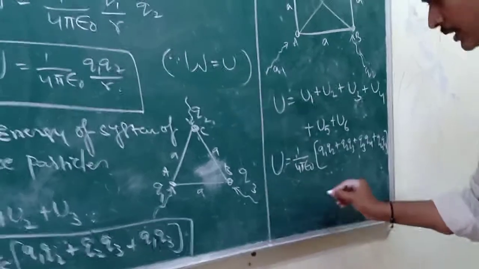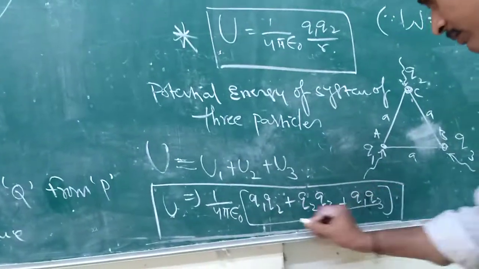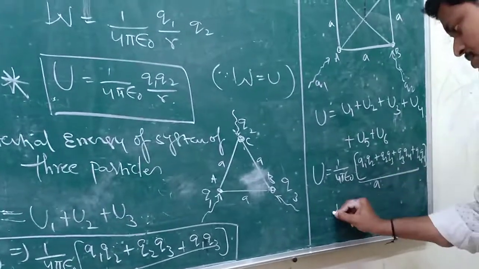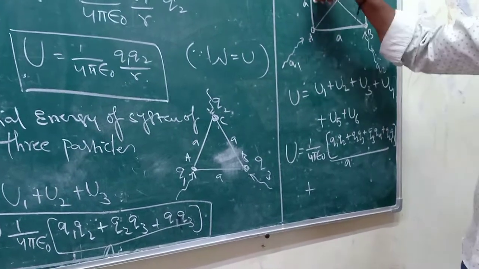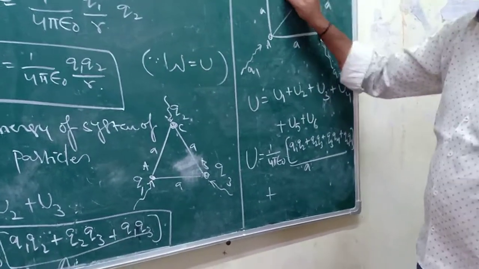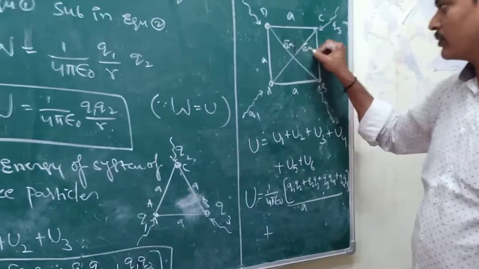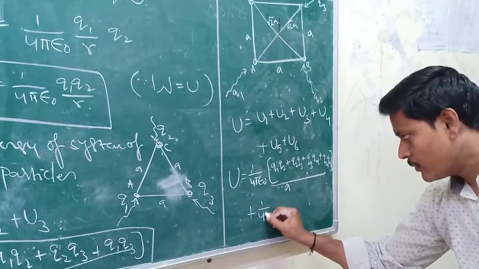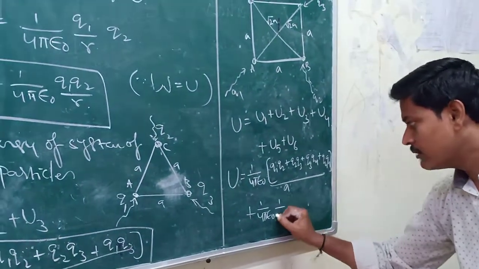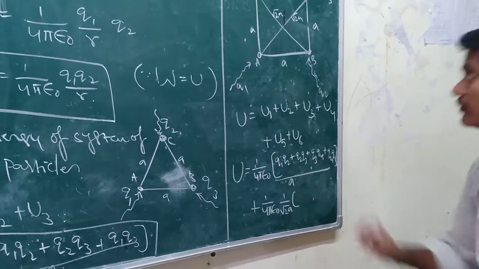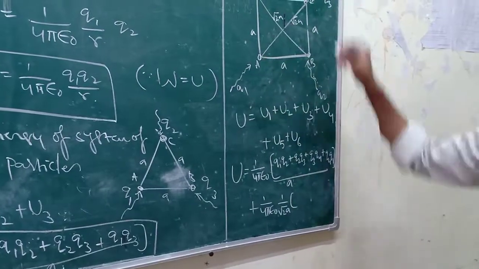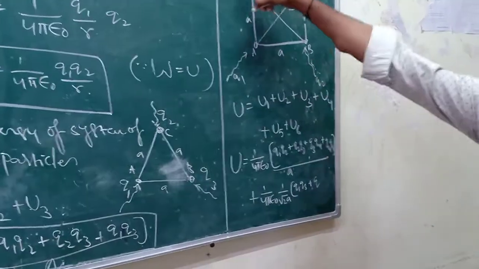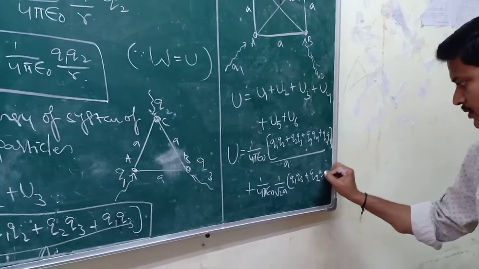The distance is A here, and here also the distance is A. Plus, for the work done to keep these two particles on the diagonal, the distance is root 2 A. Here also the same root 2 A distance. So it is 1 by 4 pi epsilon naught, 1 by root 2 A, into the diagonals, that is Q1 Q3 and Q2 Q4.